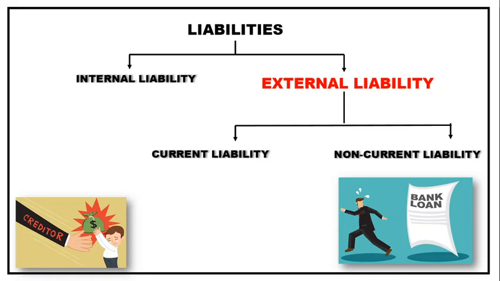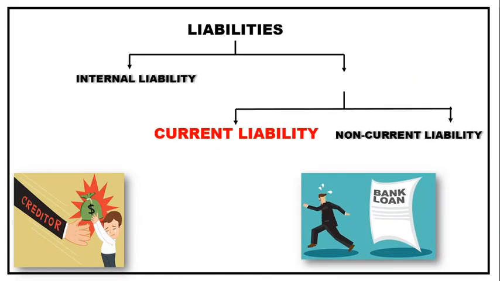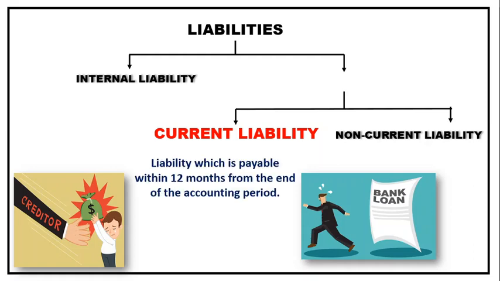So if the business owes to an external party, it is an external liability. A current liability is the one which is payable within 12 months from the end of the accounting period. As I said, the supplier is the one to whom you have to pay within 2 to 3 months, or 4 months maximum.